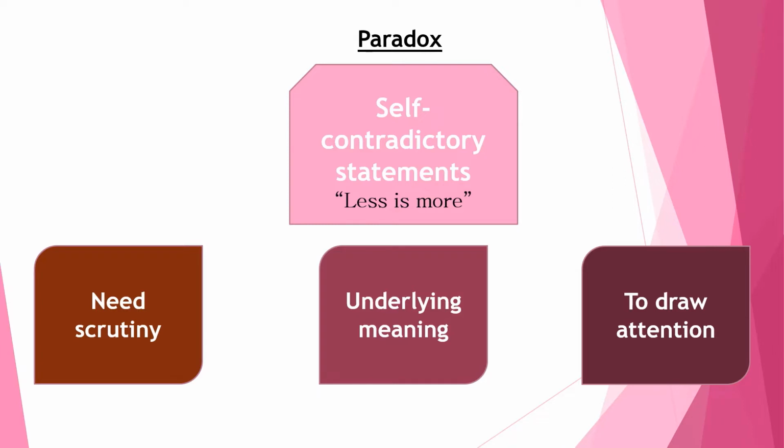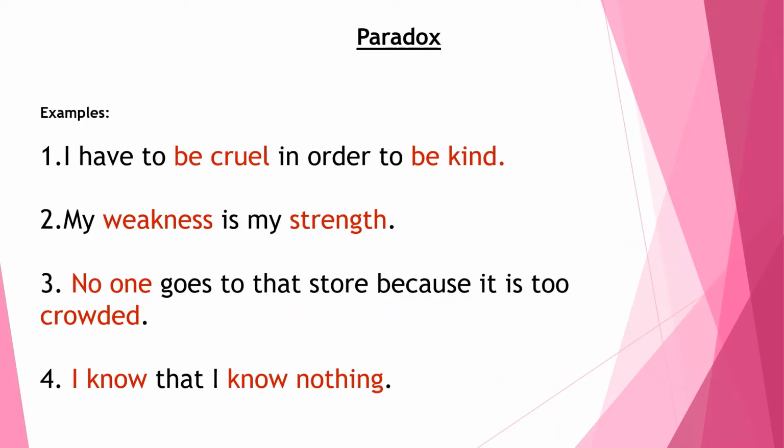Now the statement less is more means having bare essentials is better than having hundreds of unnecessary things. It means minimalism makes life less complicated. So, a paradox is a sentence which is self contradictory in nature, and such constructions are used to draw the attention of the reader. We'll now go through more examples.